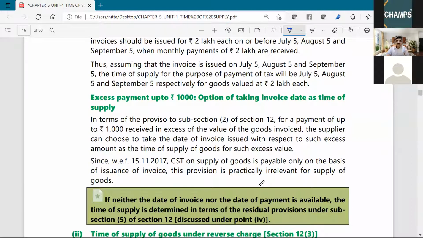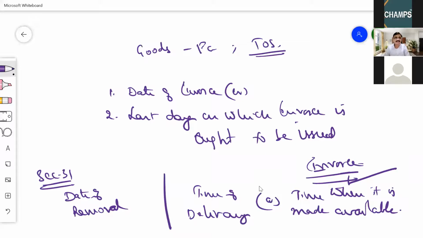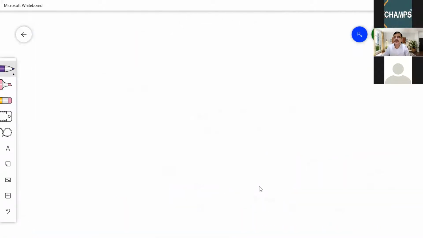Excess payment up to 1,000. This I have explained to you yesterday. I told you the example of a Kirana shop, wherein the bill was 3,980. But how much did I give? 4,000 I have given.